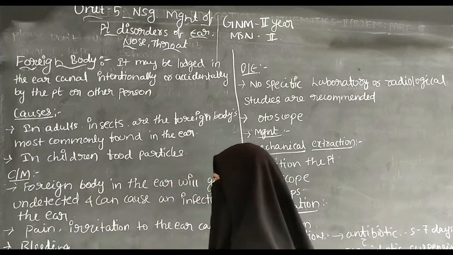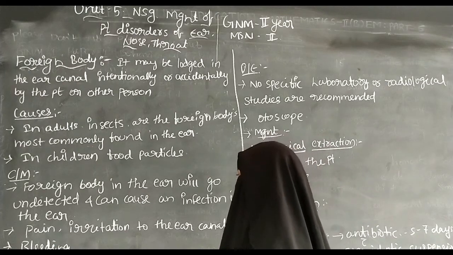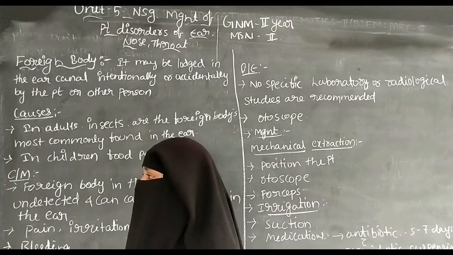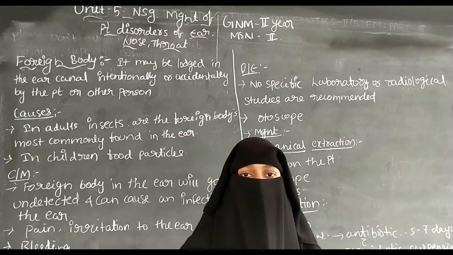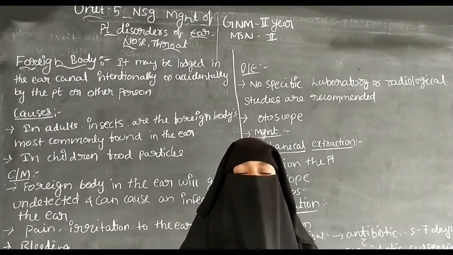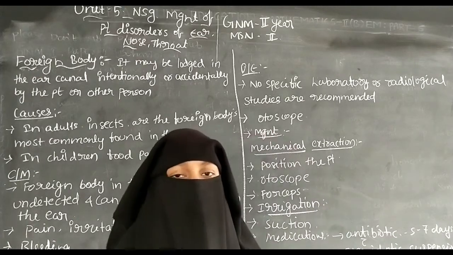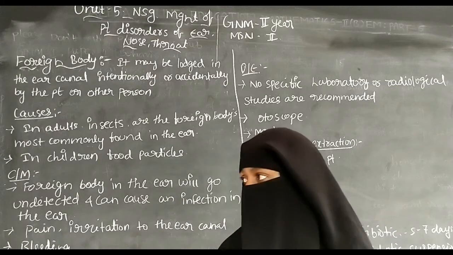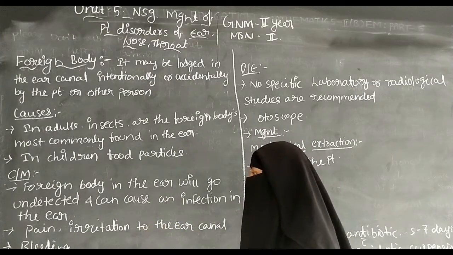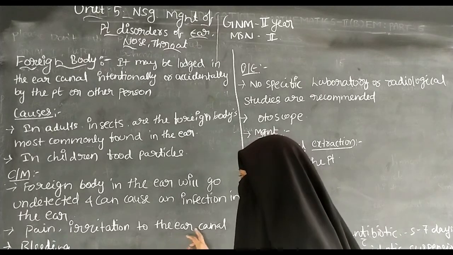So the foreign body in the ear will go undetected and can cause an infection in the ear. So the foreign bodies which are present in the ear canal, if not detected early, cause obstruction or infection in the ear. It causes pain and irritation to the ear canal.